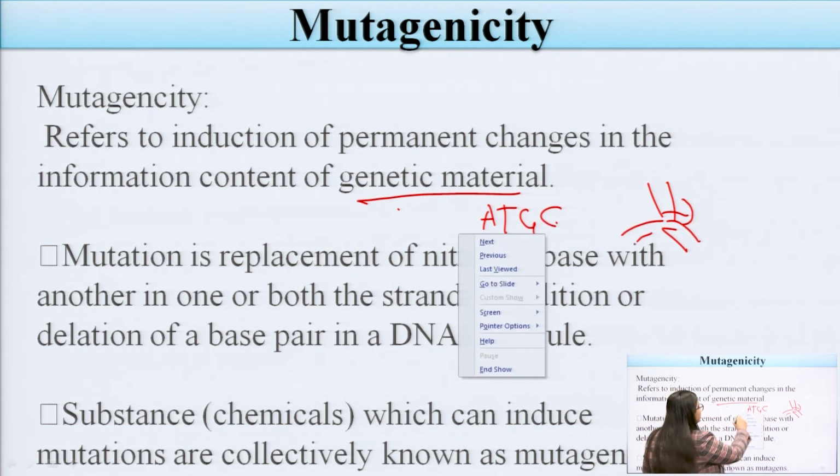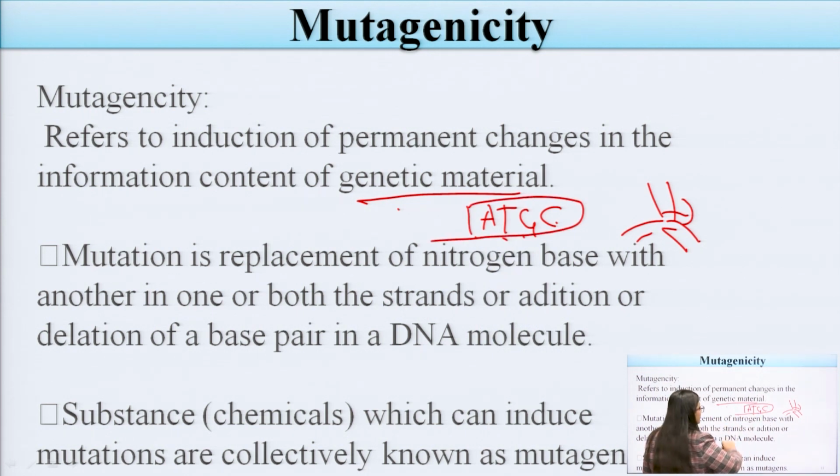When there is a change in these nitrogenous bases, they may produce mutation and mutagenicity. So mutation is the replacement of a nitrogen base with another in one or both strands, or the addition or deletion of a gene in the base pairs of the DNA molecule.